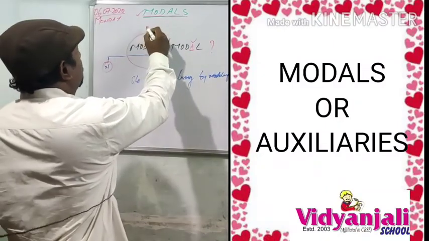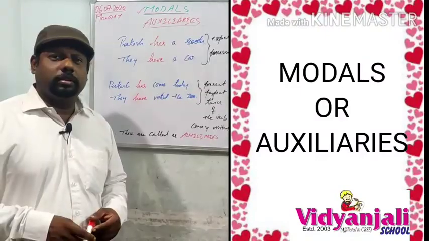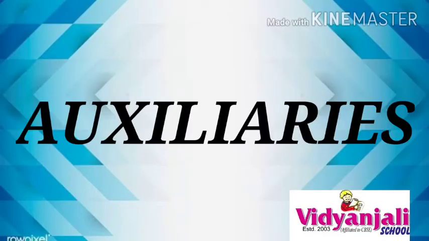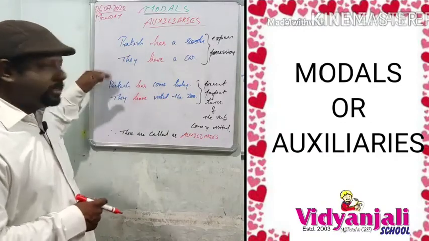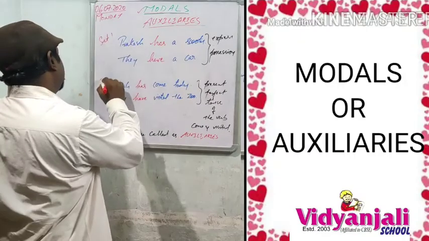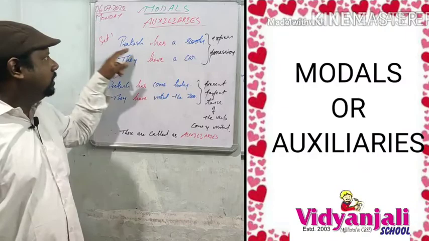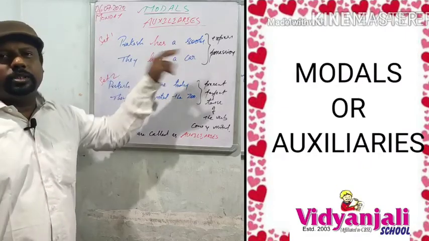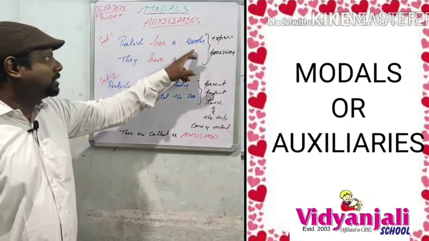In the other form, what is the other name? Modals are also called auxiliaries. And for these auxiliaries, let us find examples, set 1 and set 2. In set 1: Prakash has a scooter.